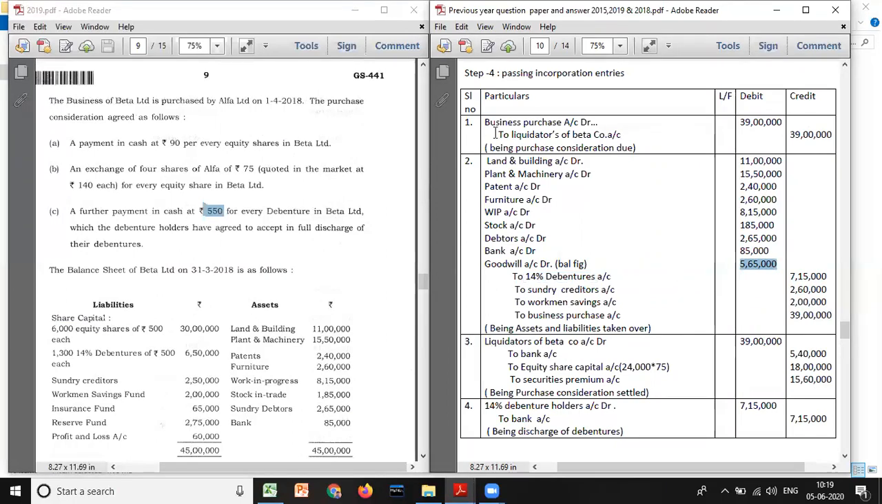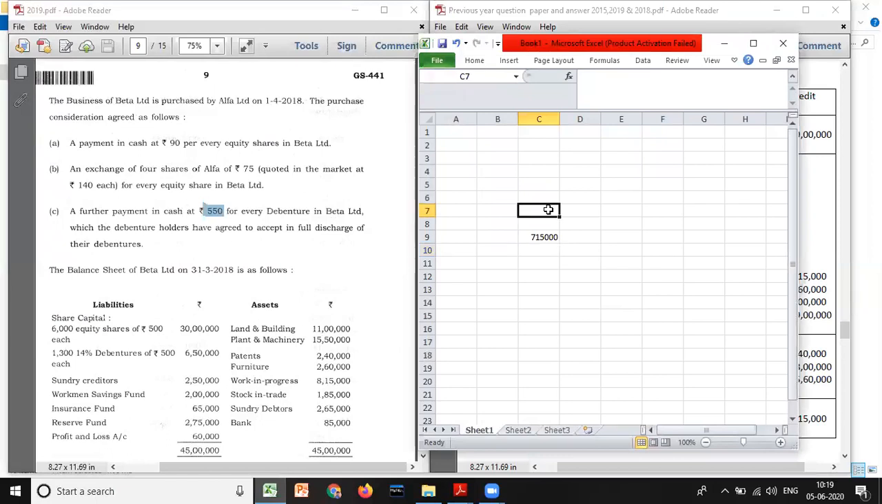Okay. Next, the final entry you have to pass. The liquidators of Beta Limited account, which is created here, will be debited 39 lakh to bank account. Now what you need to look at here is the market value; you have to divide this separately. The face value is how much? 75 rupees. So 6,000 into 75 is the face value, I mean, of capital. And 140 minus 75, how much do you get? 65. So 6,000 into 65 is how much? 3,90,000.